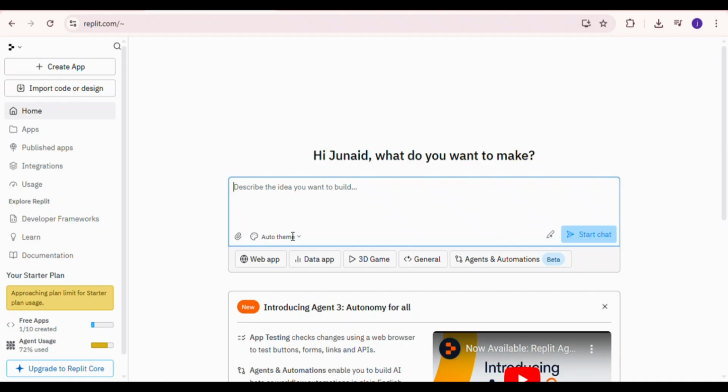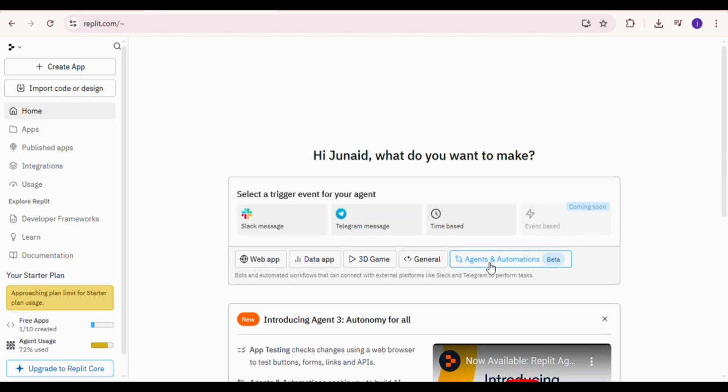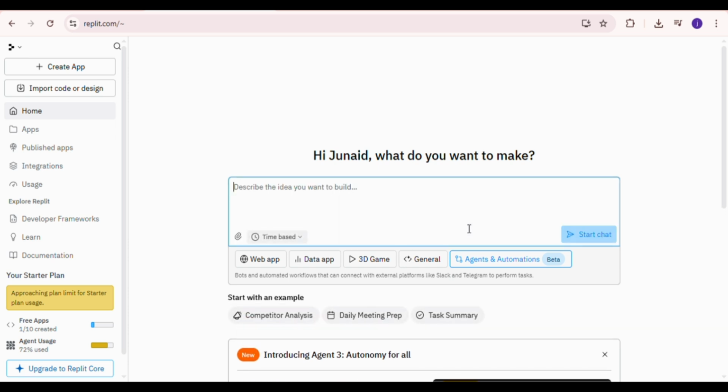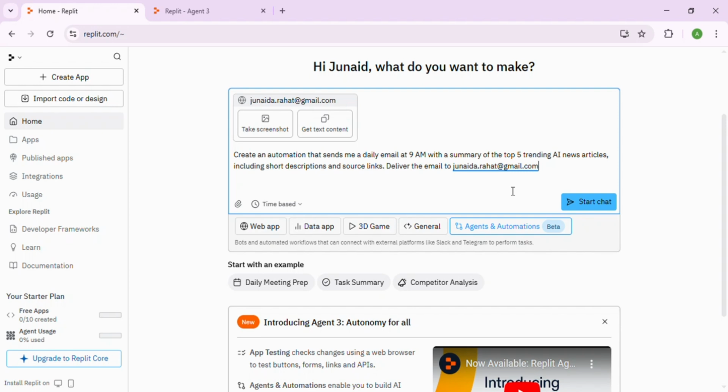I just log in to Replit, click on Agents and Automations, and select a trigger event for your agent. You can see Slack message, Telegram message, and time-based. I selected time-based. Here's a real automation prompt I gave to Agent 3.